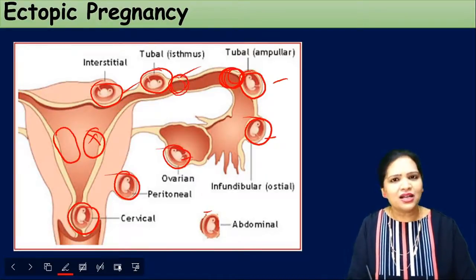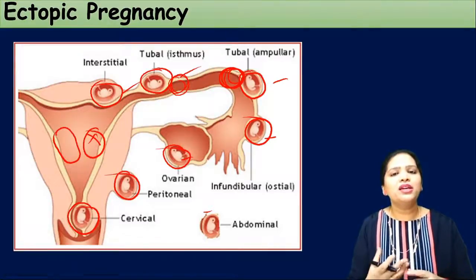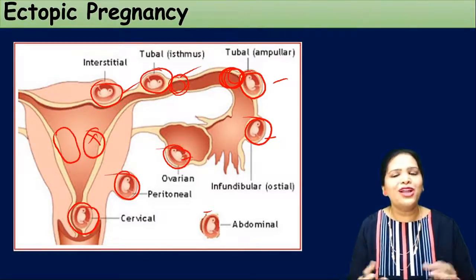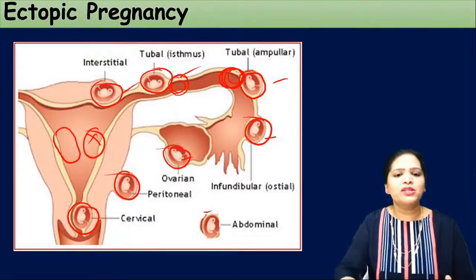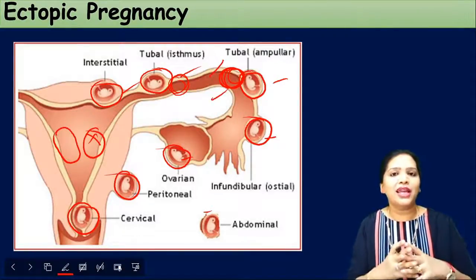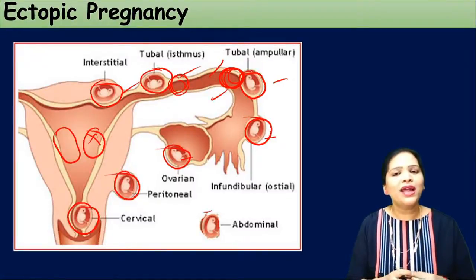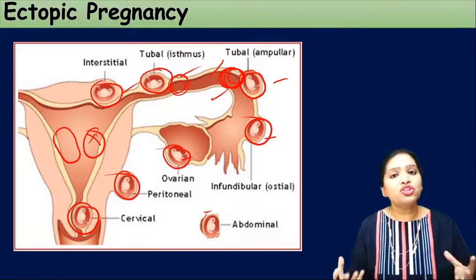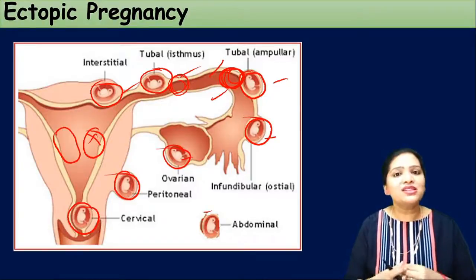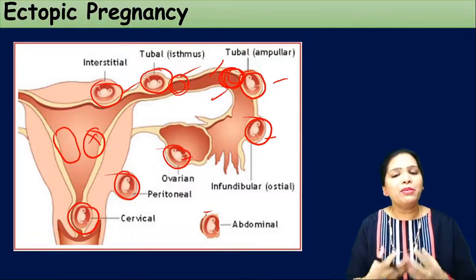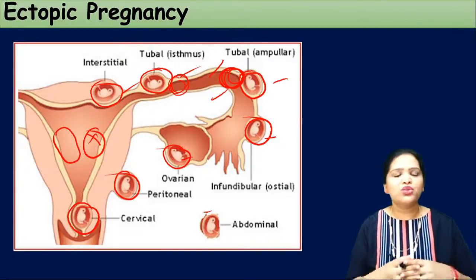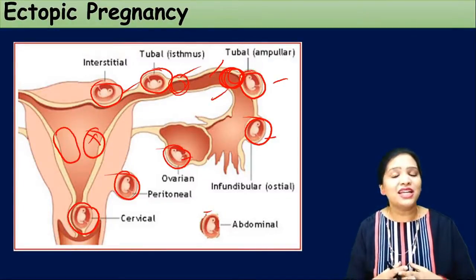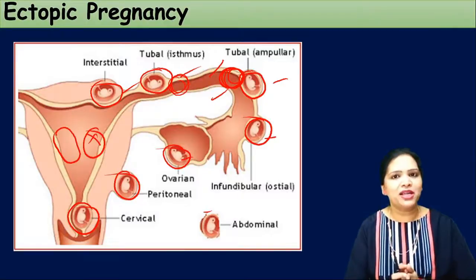So if this occurs, what happens? The embryo may not be able to grow because only the uterus has a muscular wall. This fallopian tube does not have the capacity to expand. So what happened? The growing embryo ruptures the fallopian tube. So this causes a very emergency situation, and may even lead to death of the mother. So it is a very serious condition for the mother, this ectopic pregnancy.